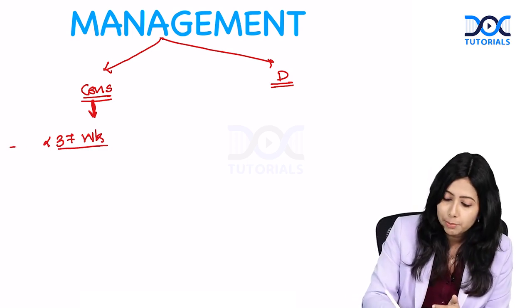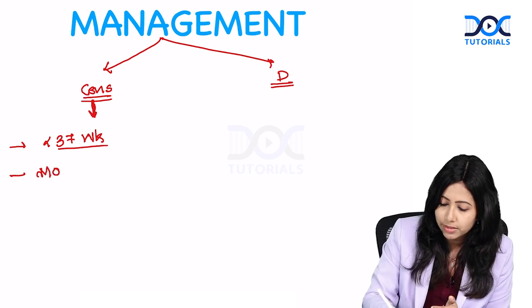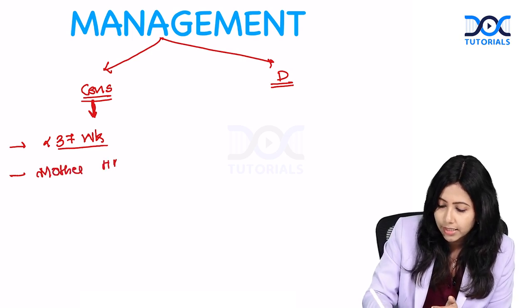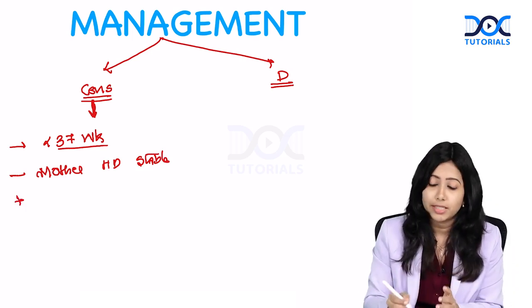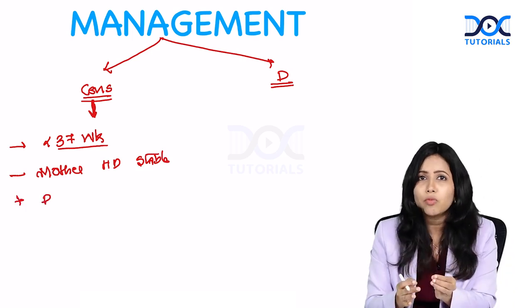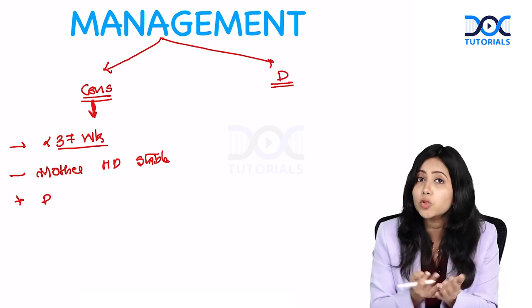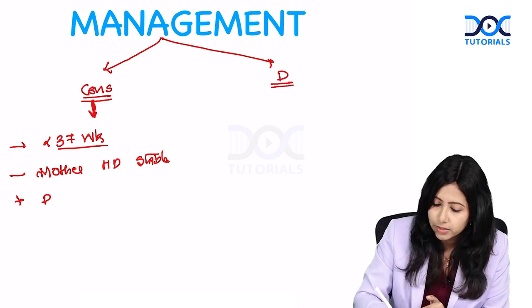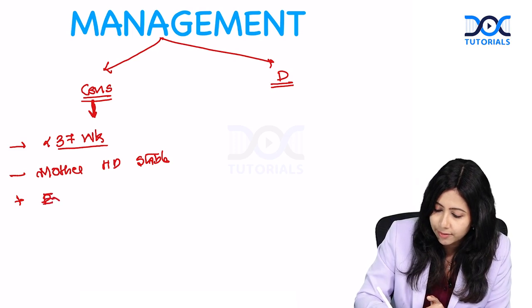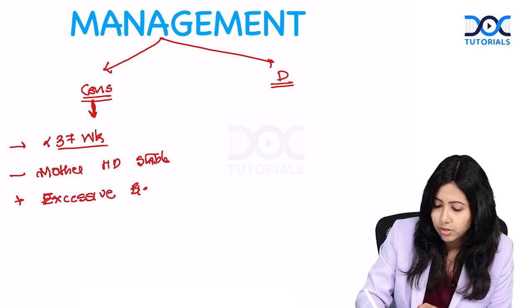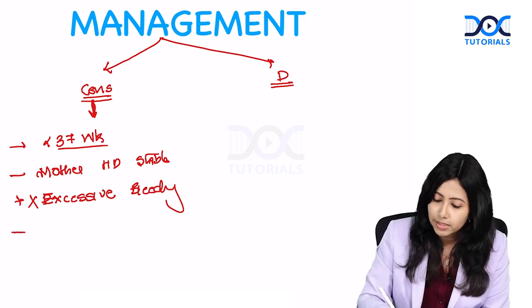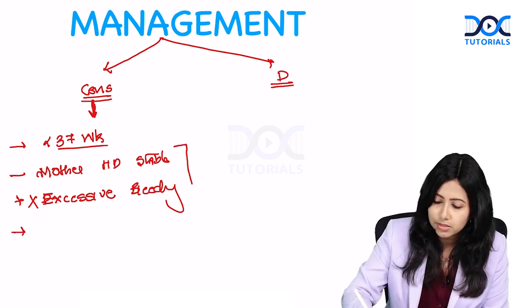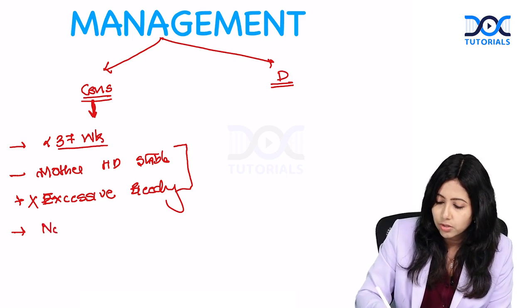Apart from this, the mother has to be stable, that is, the mother is hemodynamically stable. There is no excessive bleeding. So, a light amount of bleeding, we will wait. But if there is profuse bleeding, we are not going to wait. Excessive bleeding should not be there. The third is the fetus is stable. So, here the mother is stable, next the fetus is stable. That is, there is no fetal distress.